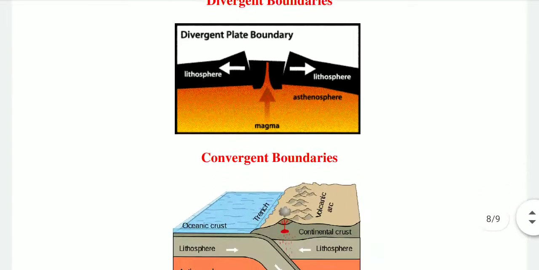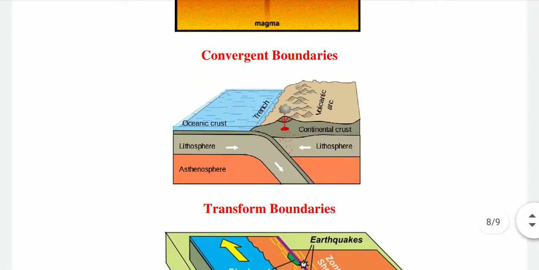Now, convergent boundaries. One plate sinks under another, and that is called a convergent boundary. The location where sinking of a plate occurs is called a subduction zone. There are 3 ways in which convergence can occur.